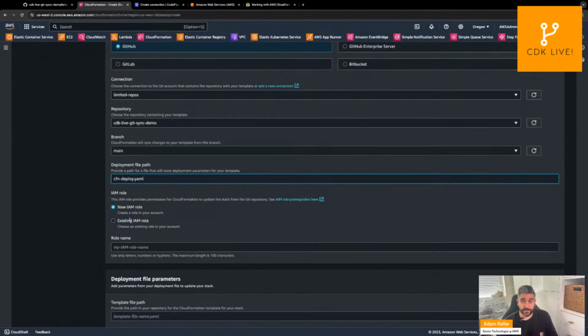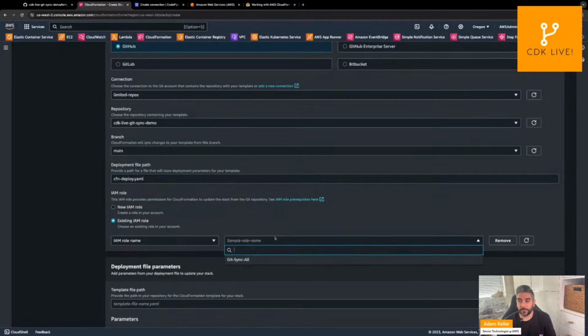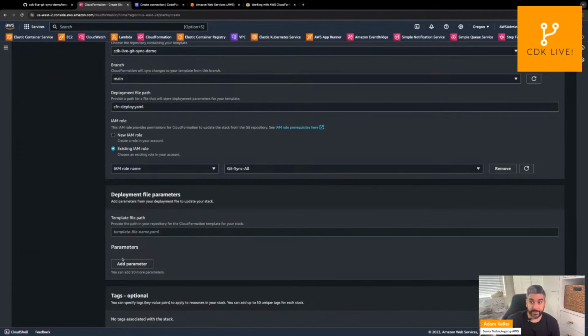And then I have the choice to have CloudFormation create a role for me, or I can leverage an existing role. I happen to have a role already created, but in the documentation, there are details on the exact policies that you need to create. But if you want to let CloudFormation create the role, it can do that as well, and it will create a role that is scoped and least privileged to your particular deployment.